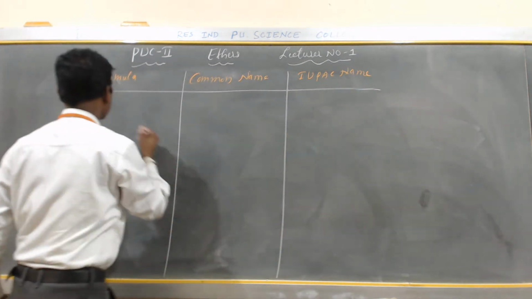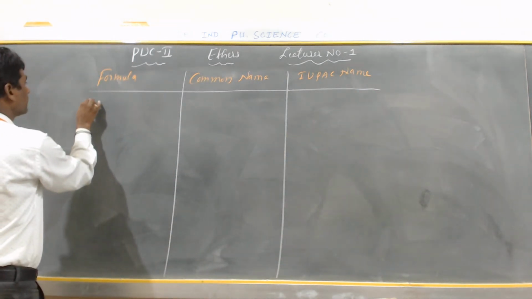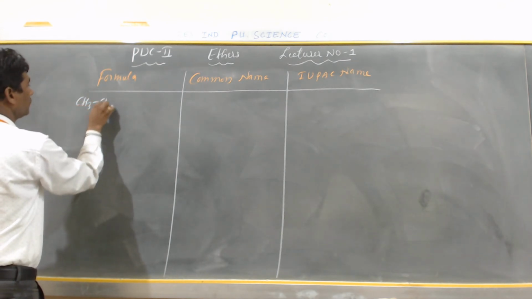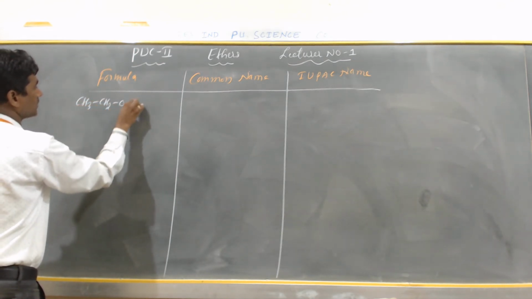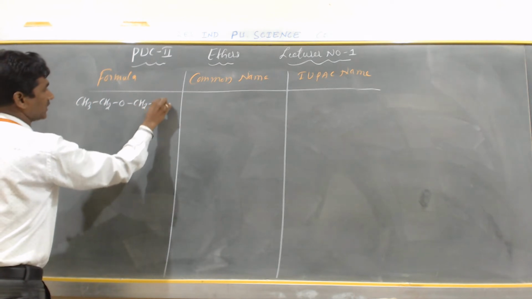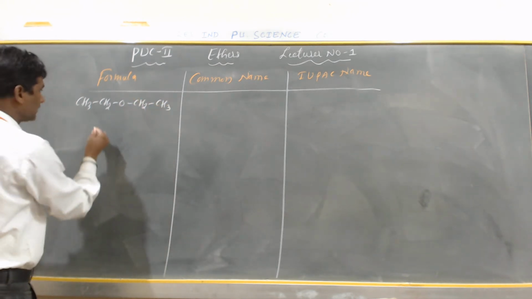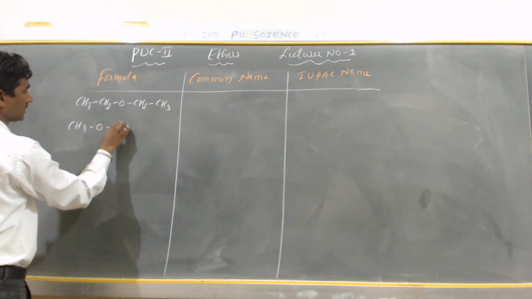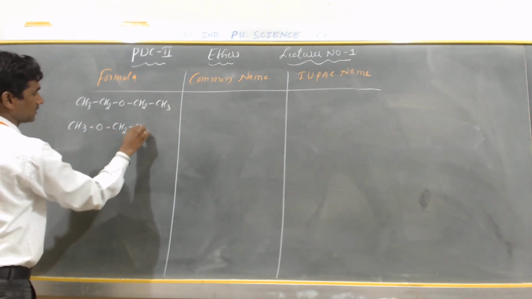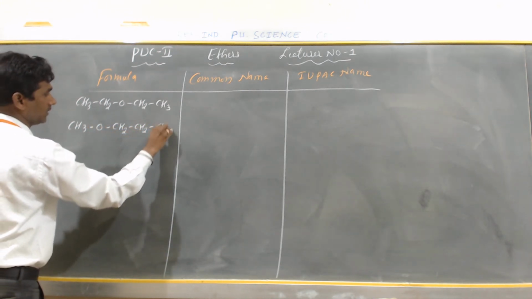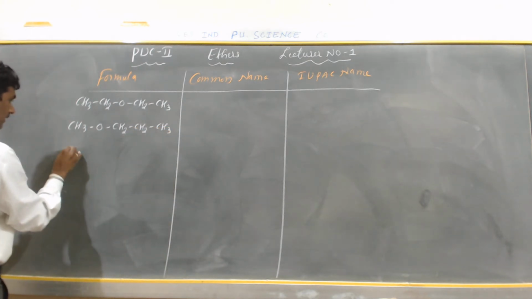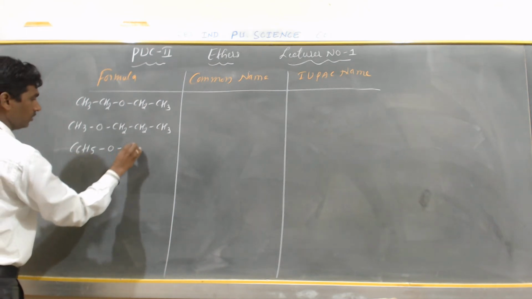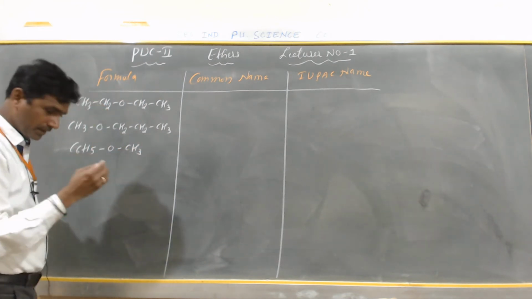Yes, my dear student. First simple example I can take: CH3 CH2 O CH2 CH3. One example. Second, CH3 O, already we have discussed this, CH2 CH2 and what? CH3. Next, C6H5 O, this is what? CH3.